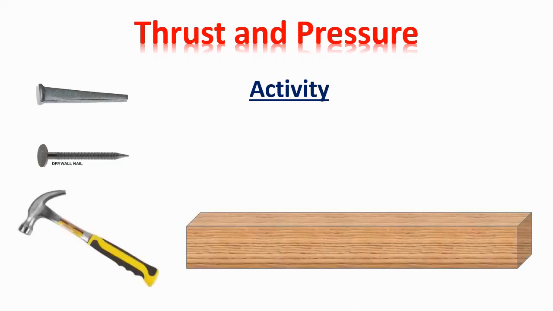Now let us try to understand the meaning of thrust and pressure by considering the following activity. In this activity, what we need is a hammer, two nails, one with a blunt end and one with a sharp end, and a piece of wood. We will hammer these two nails, applying the same force using a hammer.